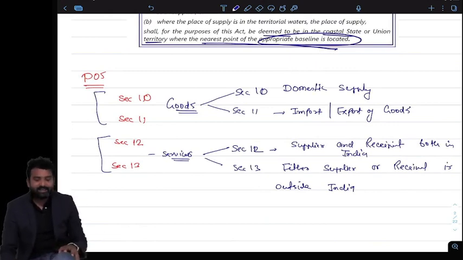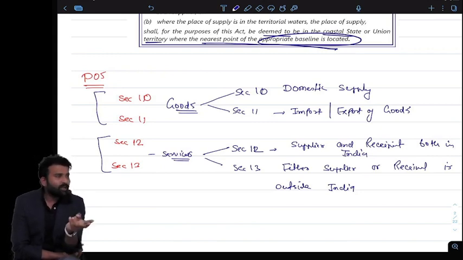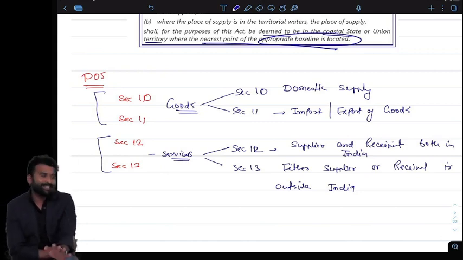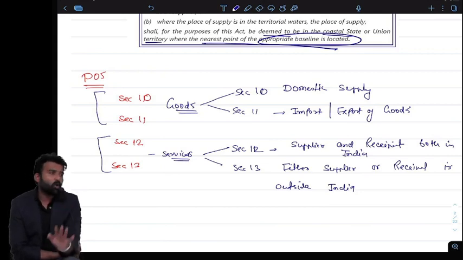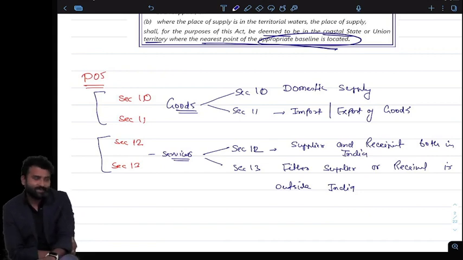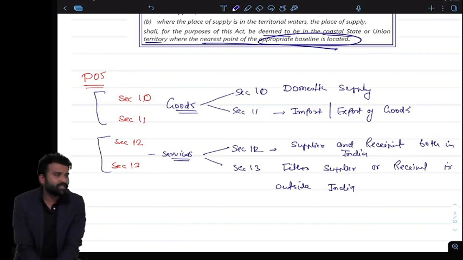It means our place of supply provisions are mainly covered in 4 sections: 10, 11, 12, 13. 10 talks about the domestic sale of goods, 11 talks about the import and export of goods. 12 talks about the domestic sale of services. 13 talks about the cross-border supply of services. It means when there is an import and export of services involved, then there is 13. If the buyer and seller both are in India, then section 12. That is for services. For goods, it will be 10 and 11. So we have a total of 4 sections to discuss in place of supply: 10, 11, 12 and 13.